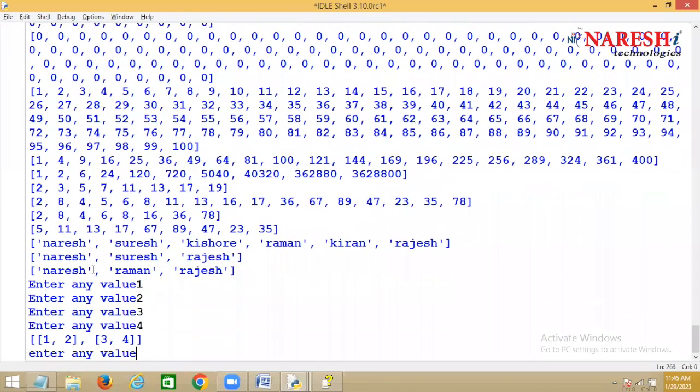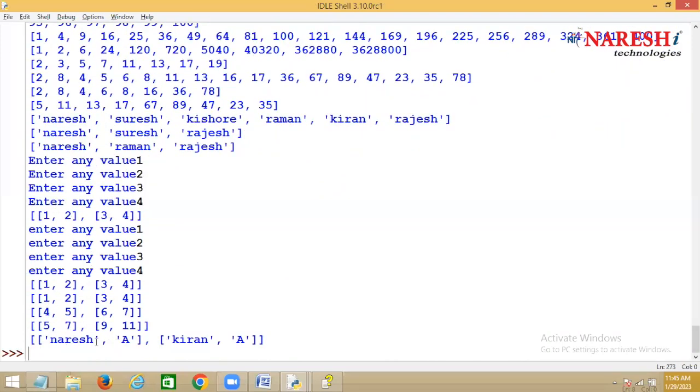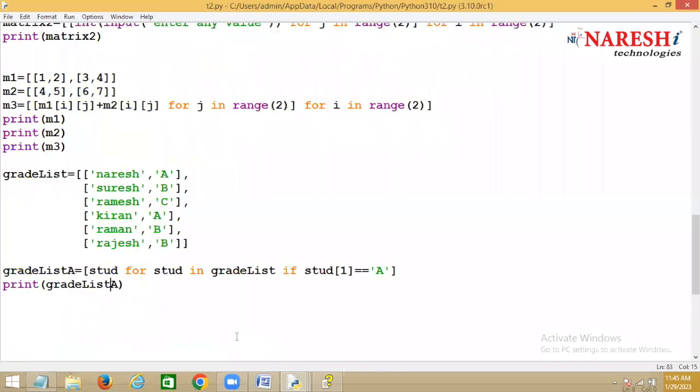This is the previous output. You can see Naresh is having A grade and Kiran is also having A grade. So what you are doing? You are reading one list each time, and from that list you are reading the last value. What is the second value in the list? Grade. If the grade is equal to A, then it displays the students having which grade? A grade. Okay. Yes.